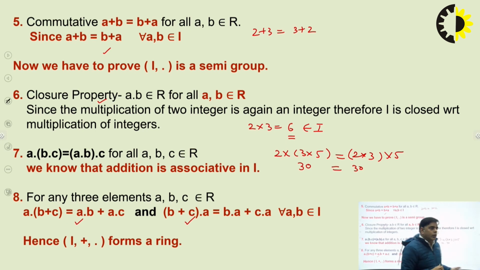If you check, you will find that the left hand side and right hand side are equal in the left distributive law, and the same in the right distributive law. If the integers follow all these nine properties in one go, then we can say the integers form a ring.